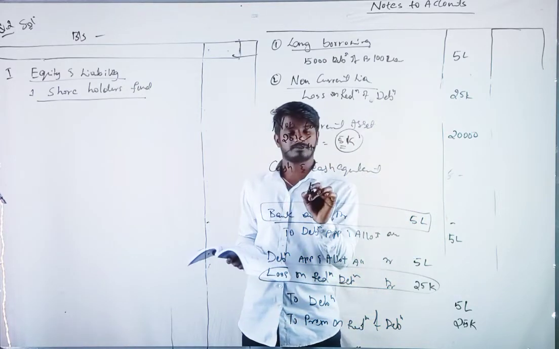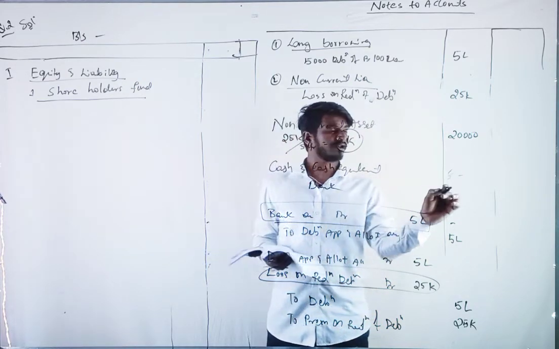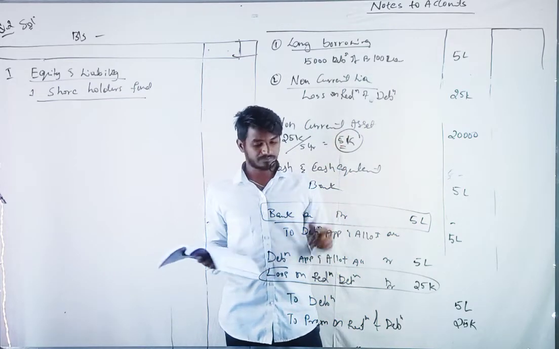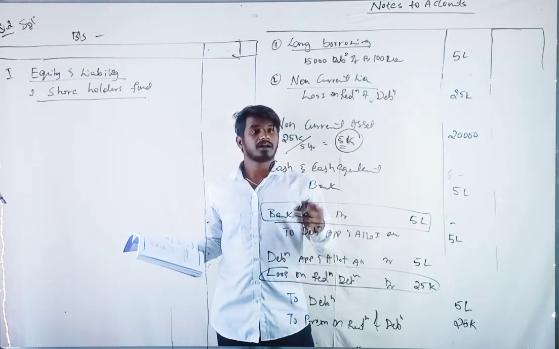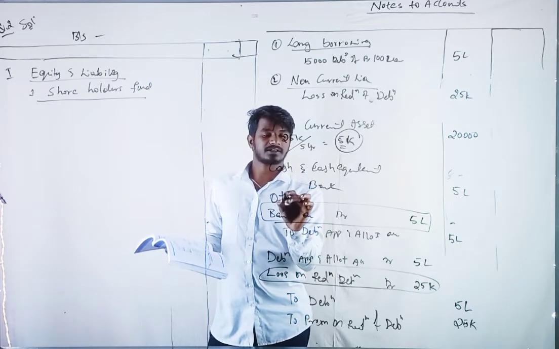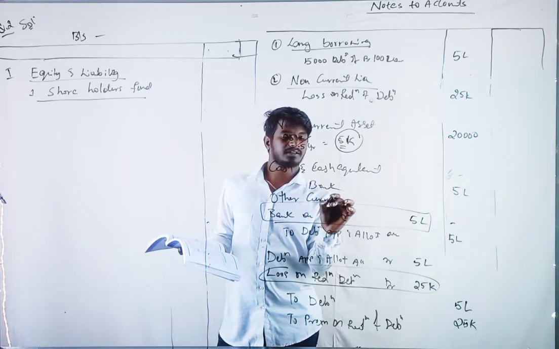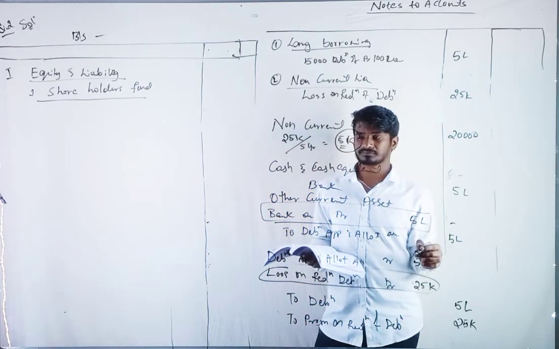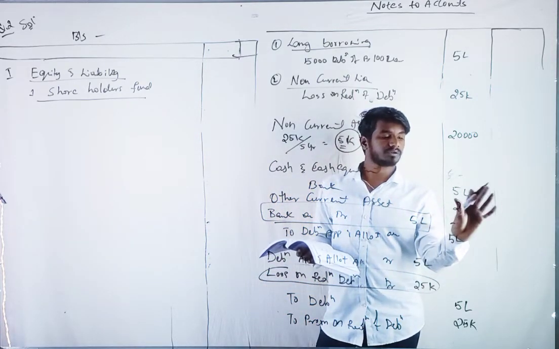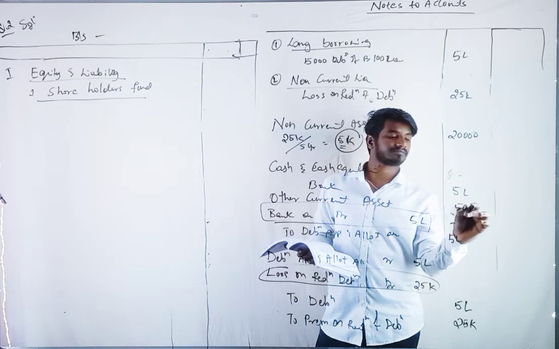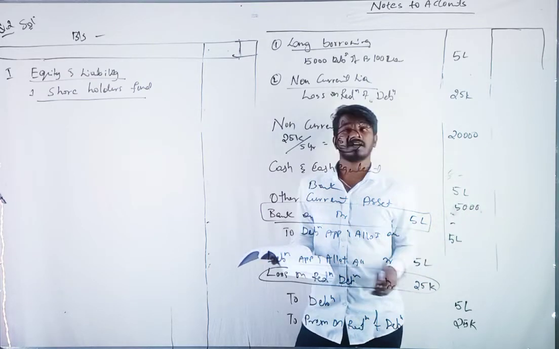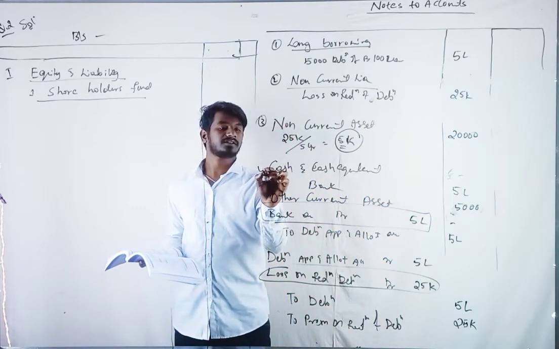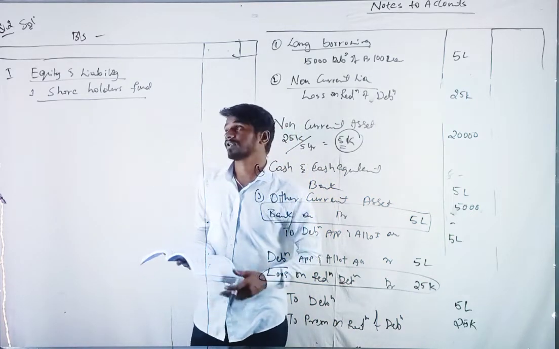Then under other current asset, we show 5,000, right? Note number 1, 2, this is 3, this is 4, this is 5th note.